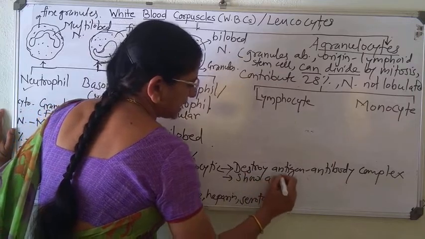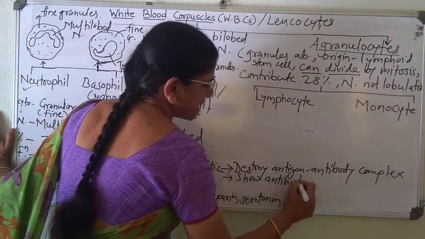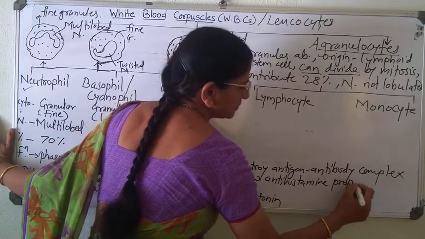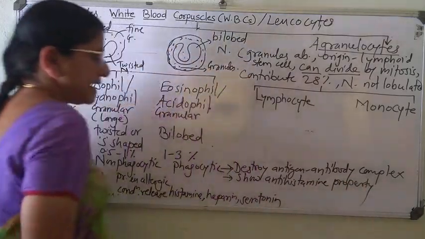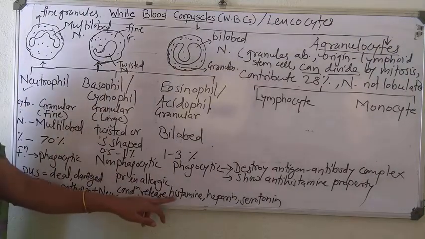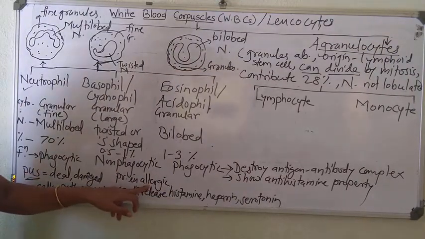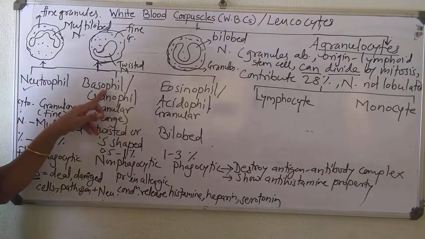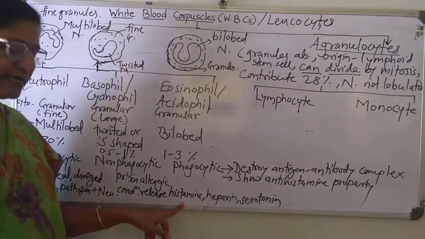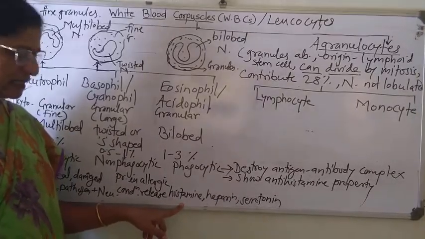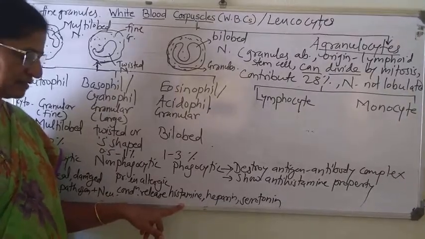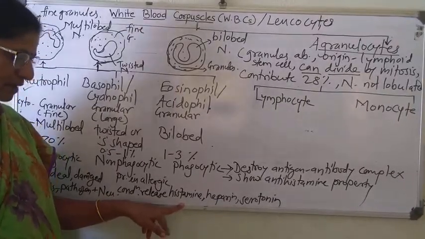They show antihistamine property. That means what? The histamine is released during allergic condition by these basophils, and this histamine brings about irritation, itching, rashes, redness, for example on the skin.